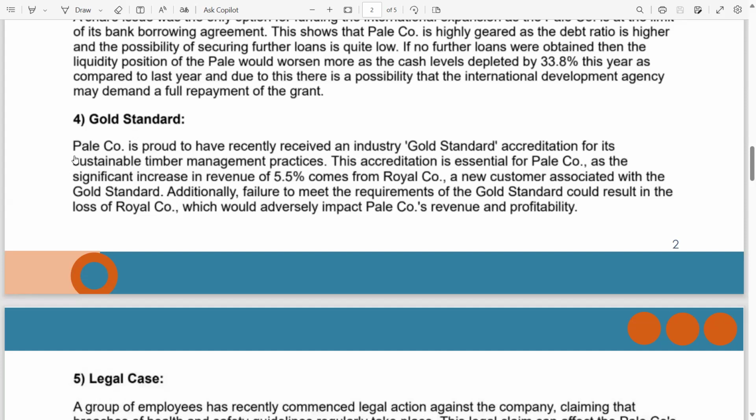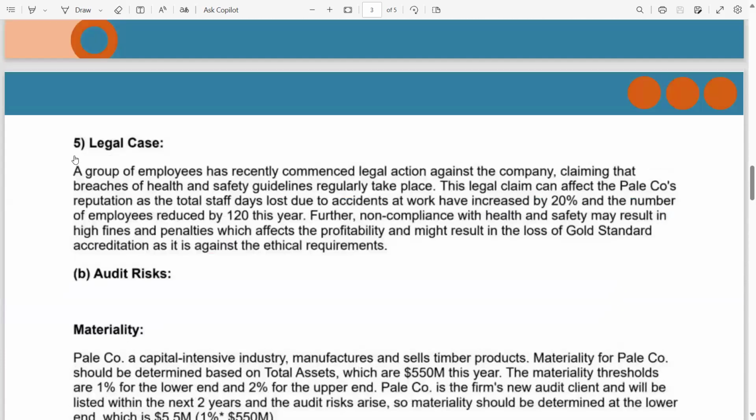Additionally, failure to meet the requirements of the gold standard could result in the loss of Royal Company, the significant customer, remember, which would adversely impact Pale Company's revenue and profitability. Why revenue and profitability? Because if we are going to lose the significant customer, of course, it will directly hit the revenue.